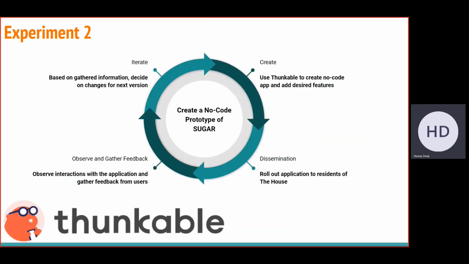Our next experiment is to create a no-code prototype of Sugar. We could create this using Thunkable, although there are many no-code applications out there that we could use. And using no-code would allow us to efficiently and cheaply create a pilot prototype which can replicate what our app would look like in the future. Next, we would roll this application out to residents of the house who already have a built community and already have prior knowledge of Sugar.